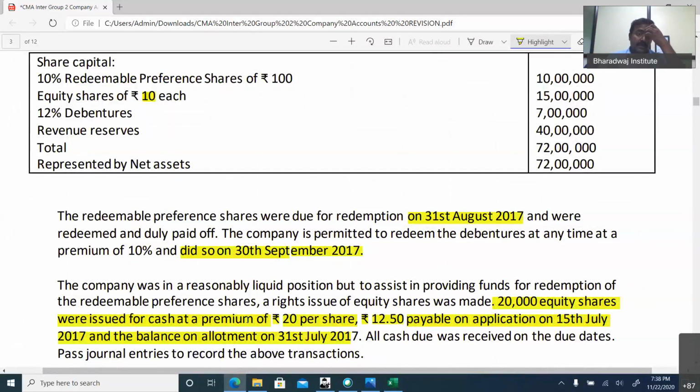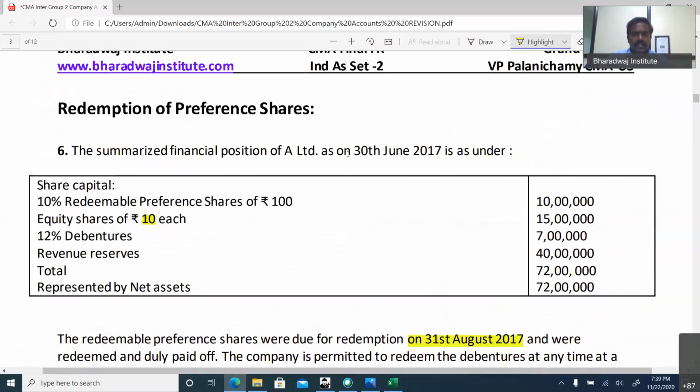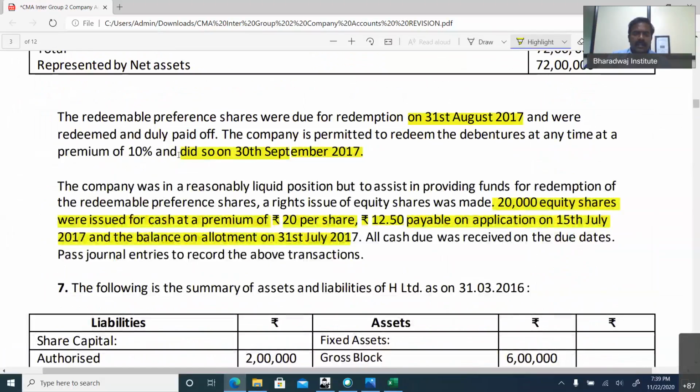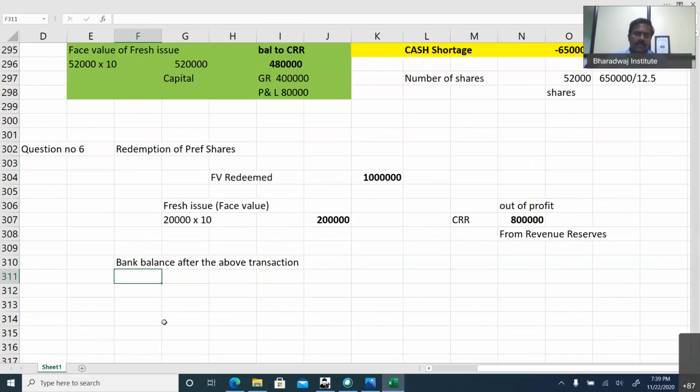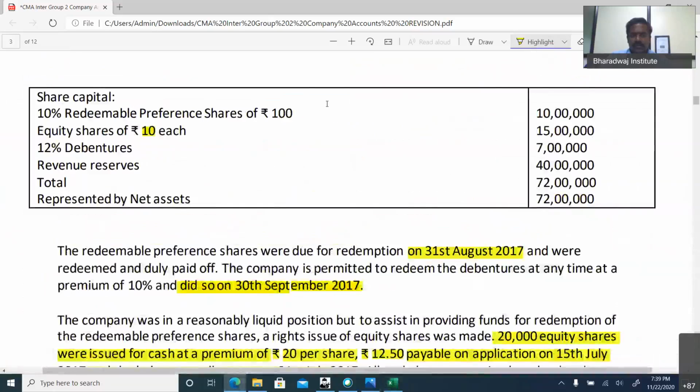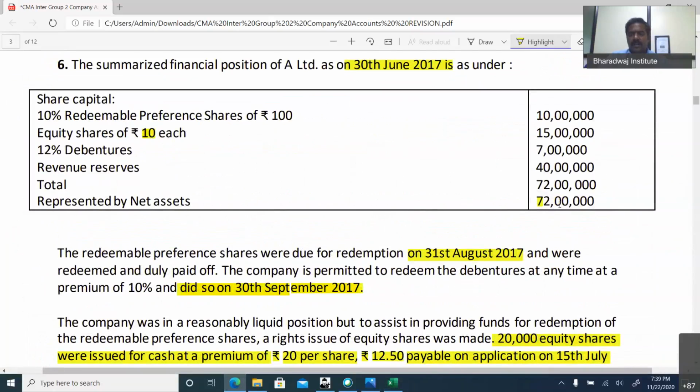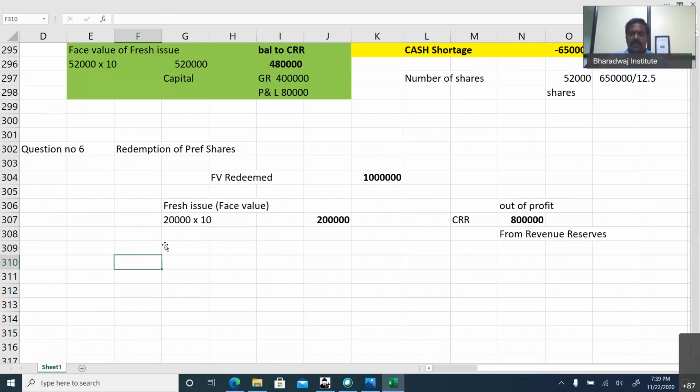But debentures, we have to be very careful. The balance sheet is given on 30th June 2017. Debentures were paid on 30th September 2017. Debentures are like loans. Okay, before that, bank balance we cannot work out also because we are not given any bank balance before. So ignore this.